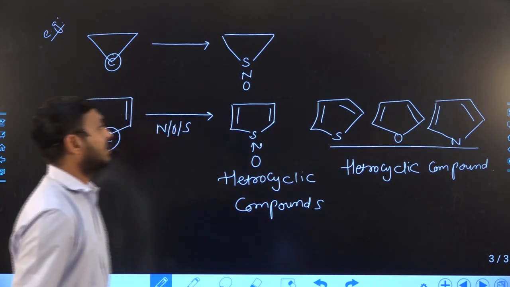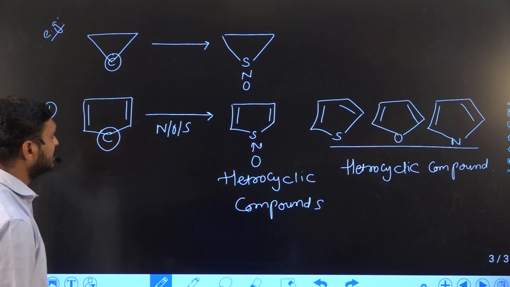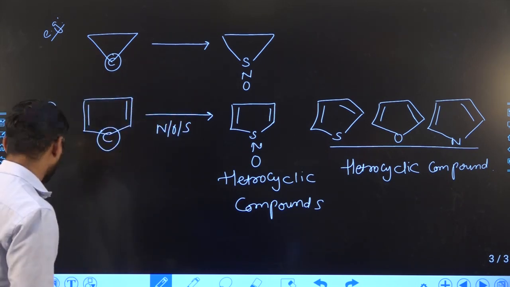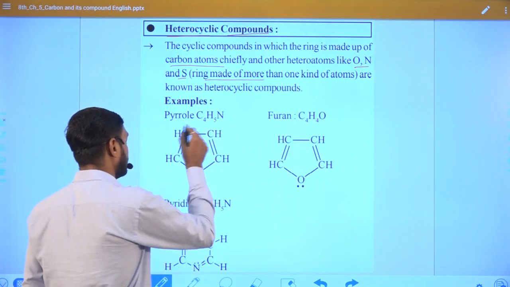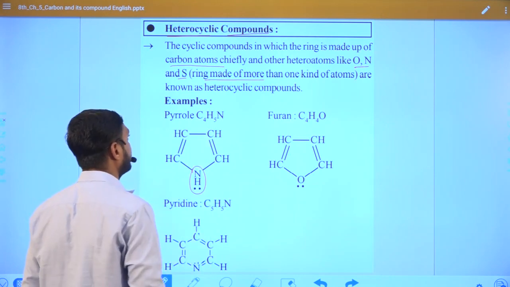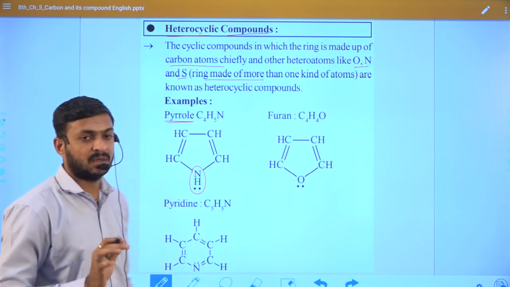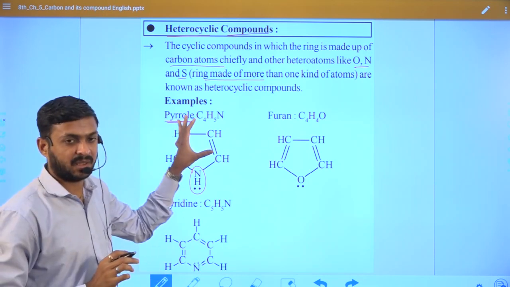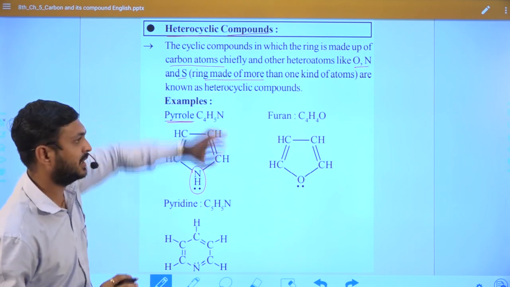So this is how we can go from a hydrocarbon to a heterocyclic compound. If the ring is made from five members and nitrogen is present as a heteroatom, then the compound is known as pyrrole. Here it is not necessary to memorize the names. This is not compulsory; this is for understanding purposes.